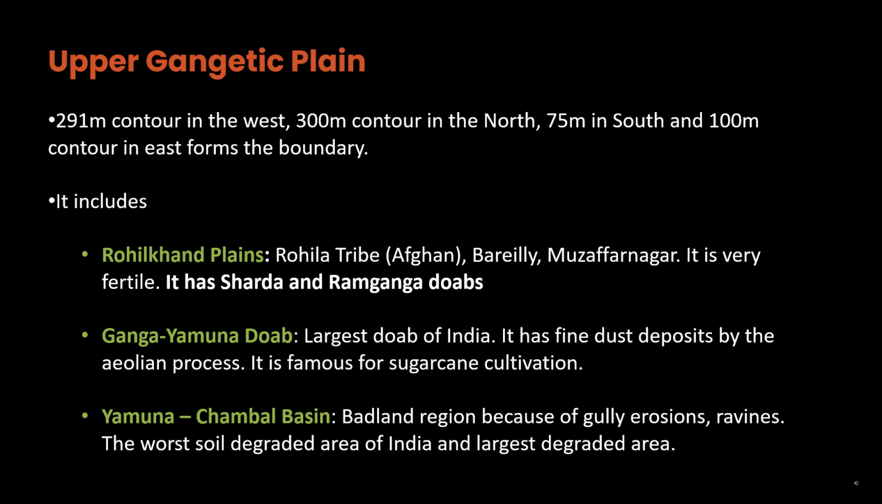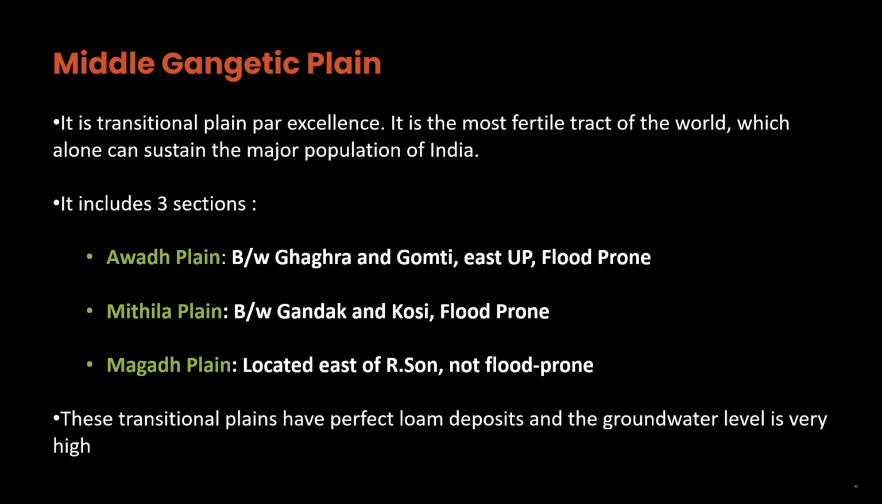Yamuna-Chambal Basin. Badland region because of gully erosion, ravines. The worst soil-degraded area of India and the largest degraded area. Middle Gangetic Plain. It is a transitional plain par excellence. It is the most fertile tract of the world, which alone can sustain the major population of India.